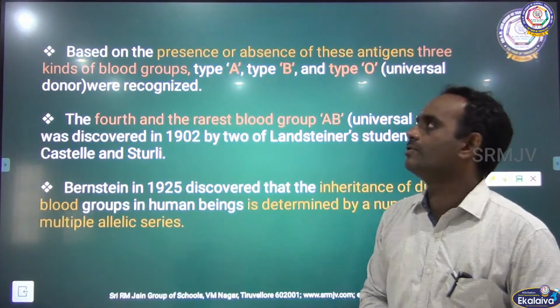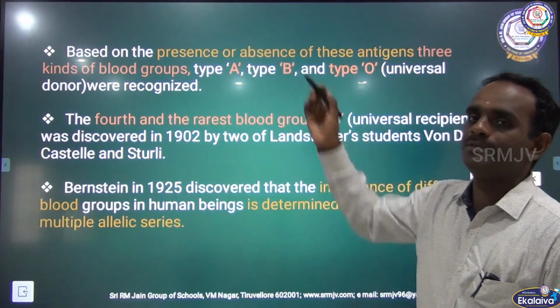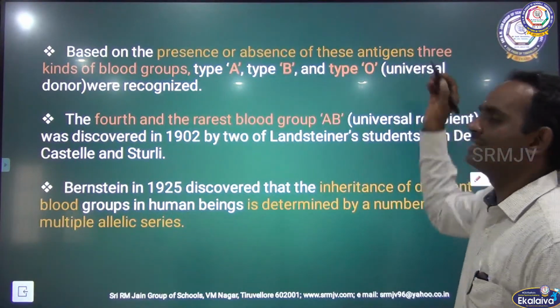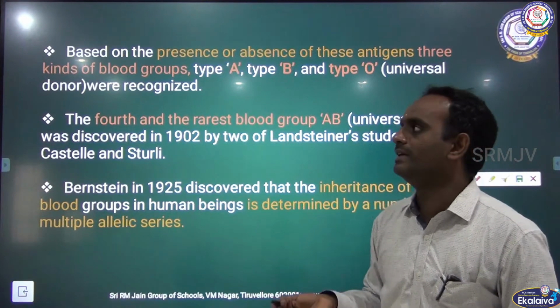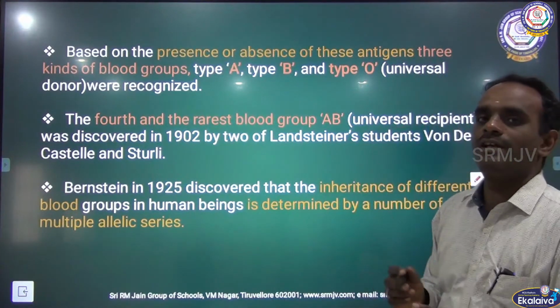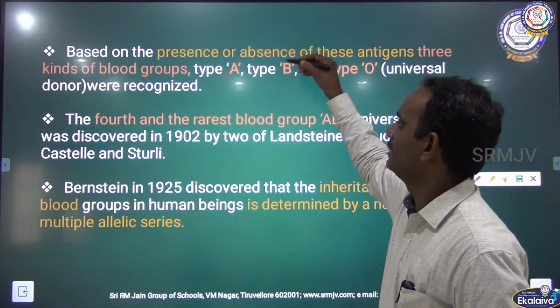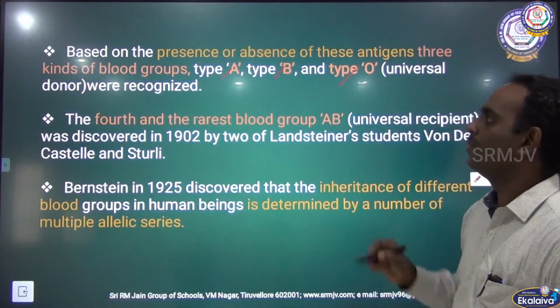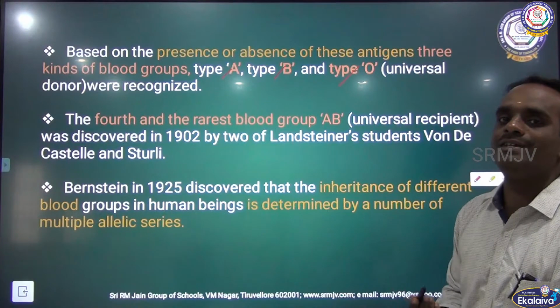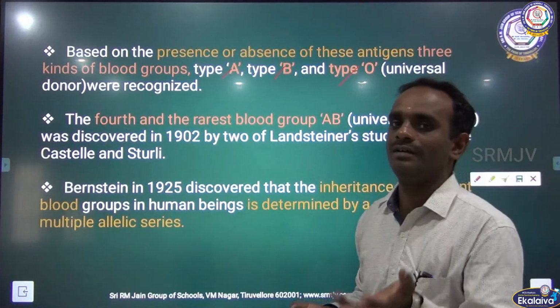Based on the presence or absence of these antigens, that means antigen A and B, there are three different kinds of blood groups, that is type A, type B and type O. Type O is called the universal donor.